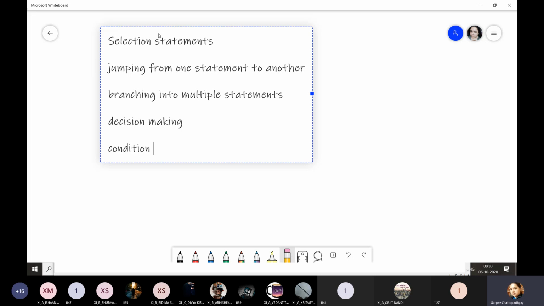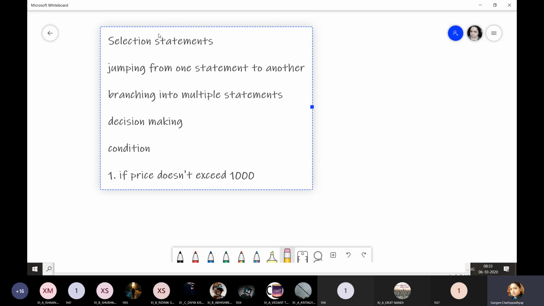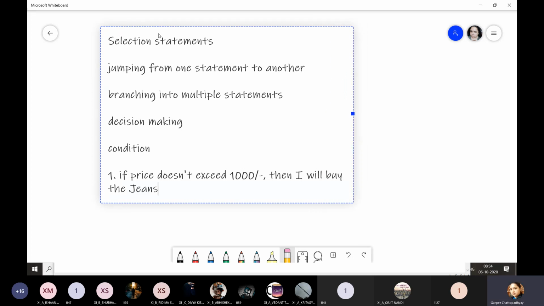What is that condition? Number one is, if price doesn't exceed 1,000 rupees, then I will buy the jeans, the jeans trouser.